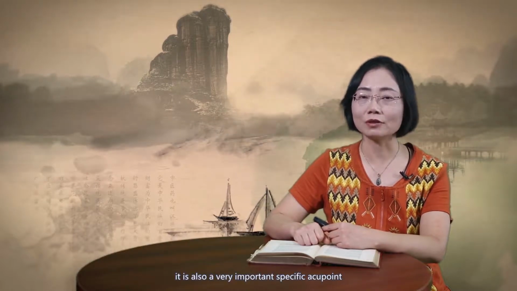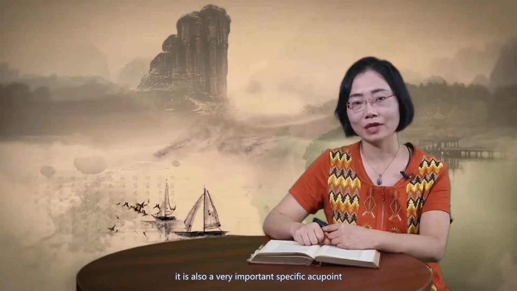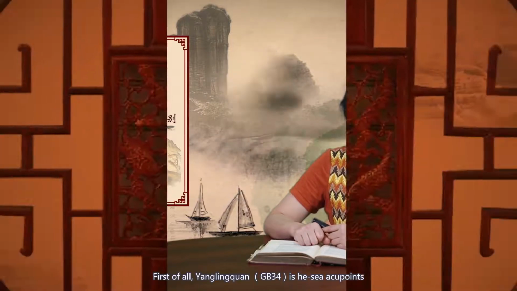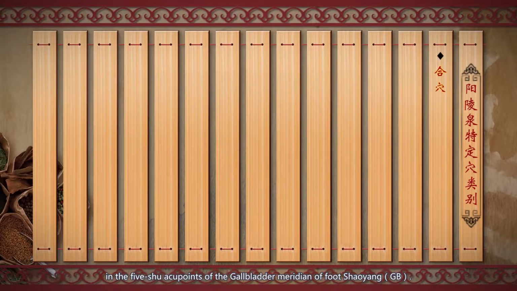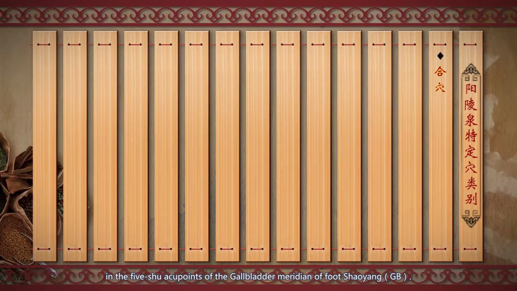Yanglingquan is not only a point on the gallbladder meridian of foot Shaoyang, it is also a very important specific acupoint. Next, we will study the specific categories of Yanglingquan. First of all, Yanglingquan is the He acupoint among the 5 shu acupoints of the gallbladder meridian of foot Shaoyang.